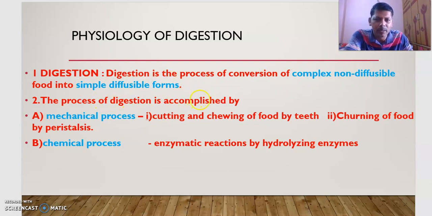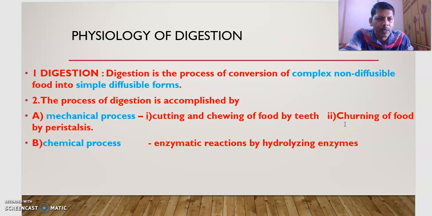The process of digestion involves two processes. One is the mechanical process, another one is the chemical process. Mechanical process means cutting and chewing of food by our teeth and churning of food by peristalsis.